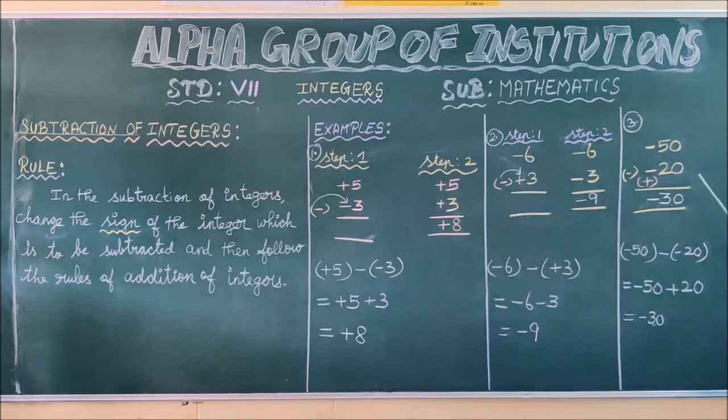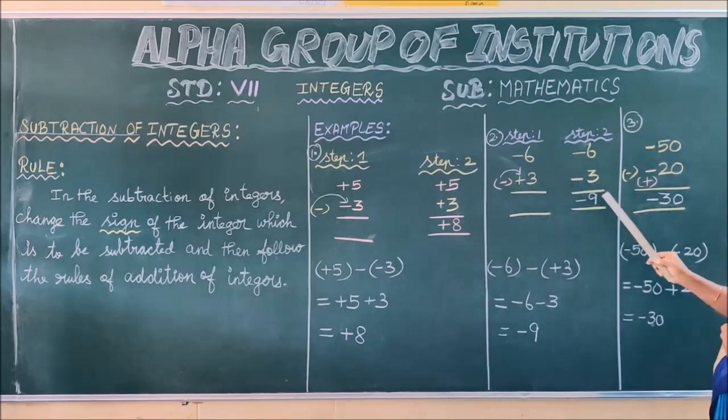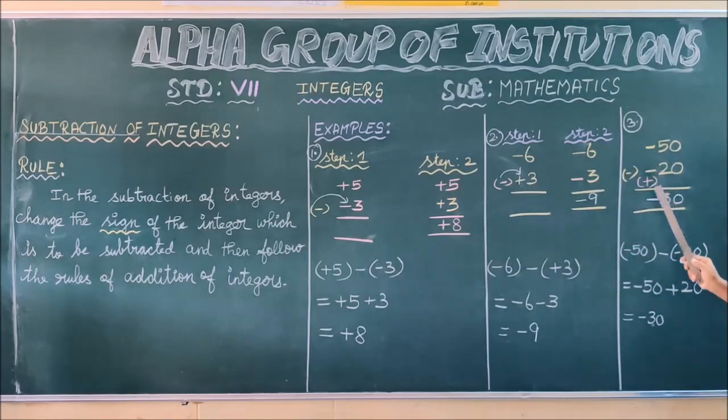See the next one. What is the question? Minus 50 minus minus 20. That is, you have to subtract minus 20 from minus 50. As per the subtraction of integers, you have to change the sign of the integer which is to be subtracted. So you have to change the sign of minus 20 to plus 20. Here I have written step 1 and step 2 for your understanding. Hereafter you can do the sum in a single step, children. Now look at the board.